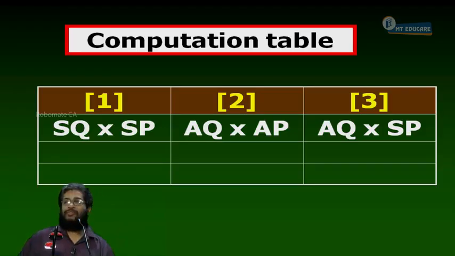SP is equal to standard purchase price. AP is equal to what? Actual purchase price.